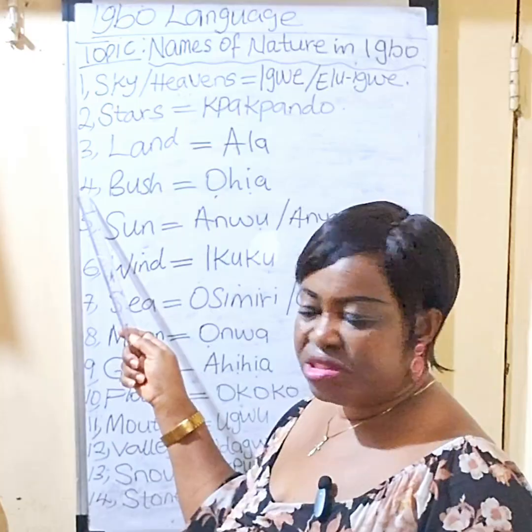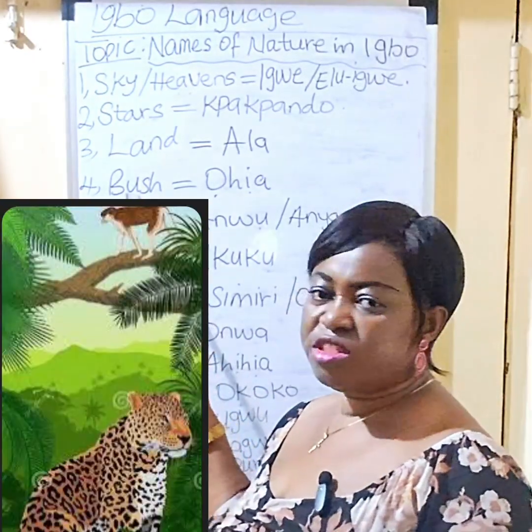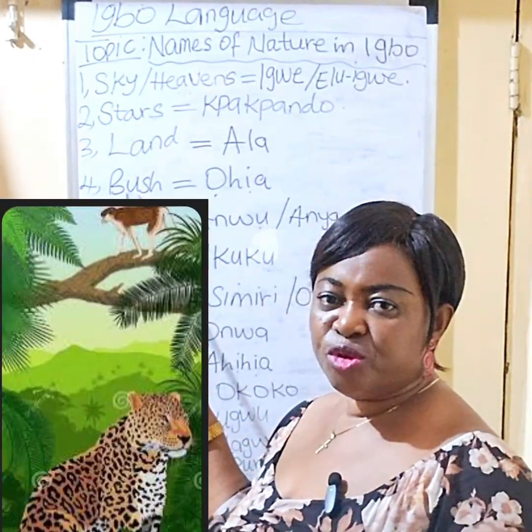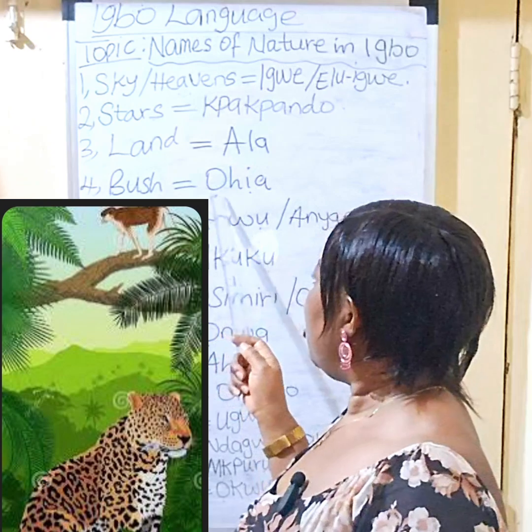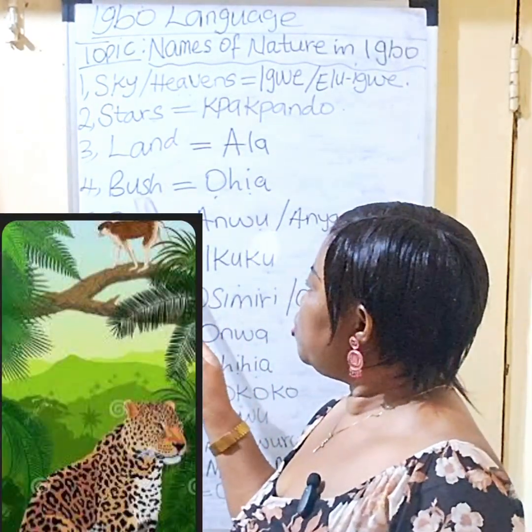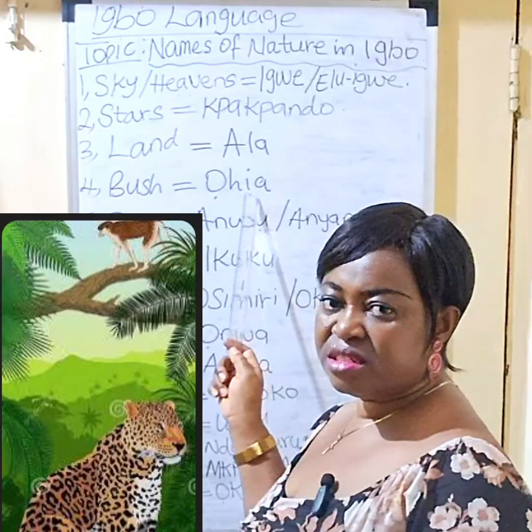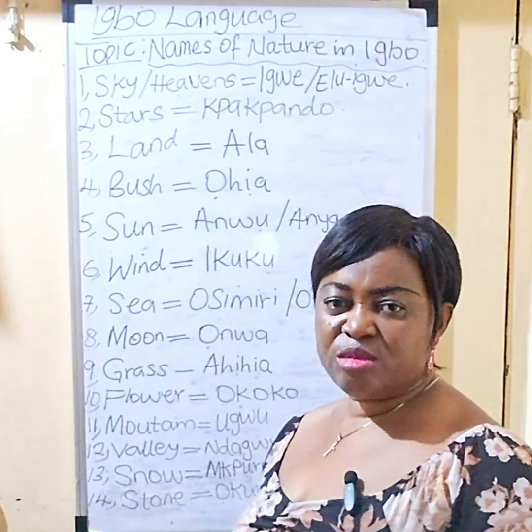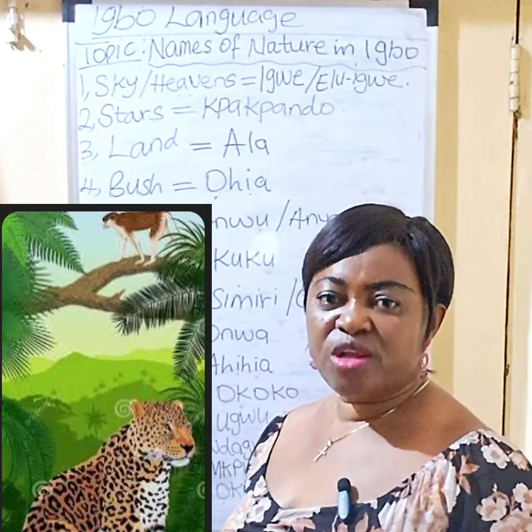The fourth example is bush, or say bush. Bush in Igbo means ohia. We all know the meaning of bush. In Igbo, we call it ohia.